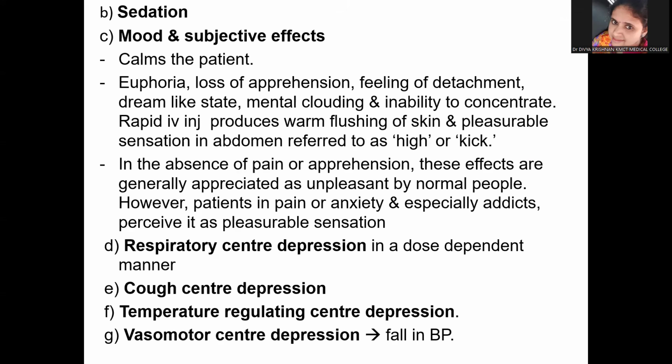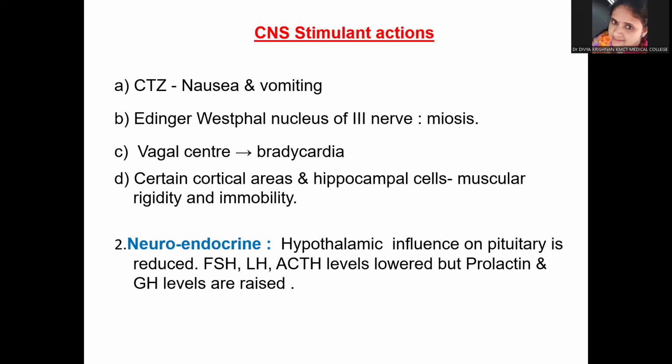Okay, and the next depression is sensory. It is also causing respiratory center depression in a dose dependent manner, and we said high doses can cause respiratory depression. And then cough center depression, temperature regulating center depression, and vasomotor center depression leading to fall in BP. So these are all the CNS depressant actions. One of the depressant actions is good, that is analgesia, but all the other things are not really good for the patient. Now, what are the stimulant actions?